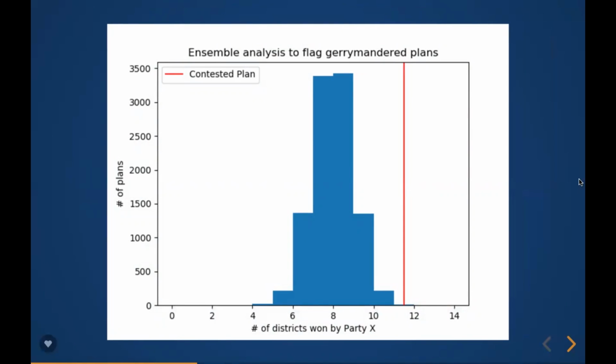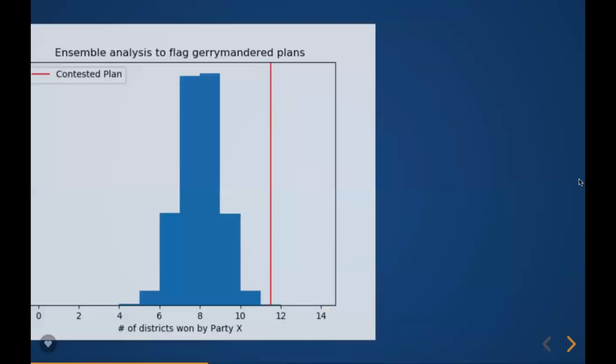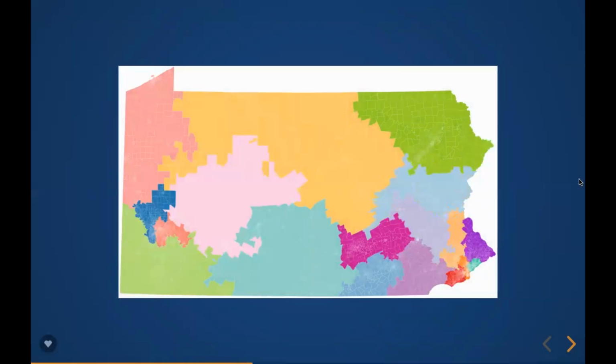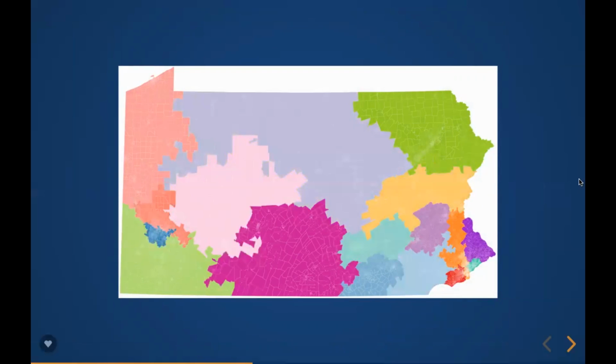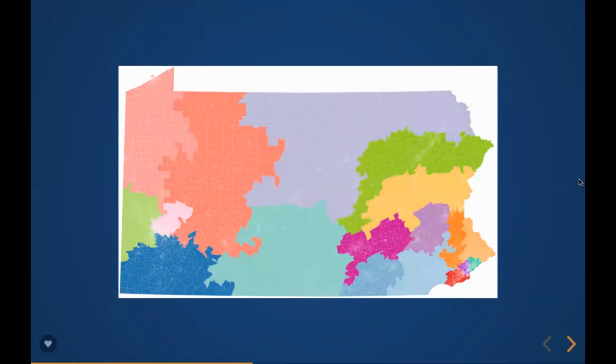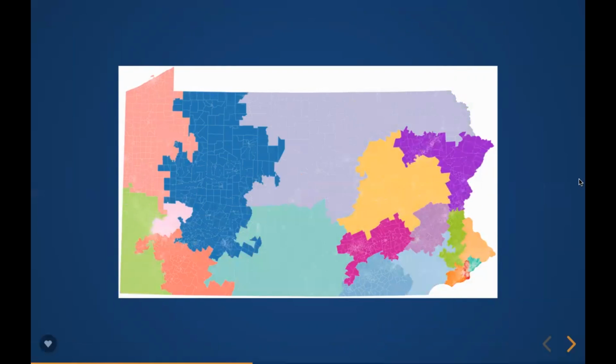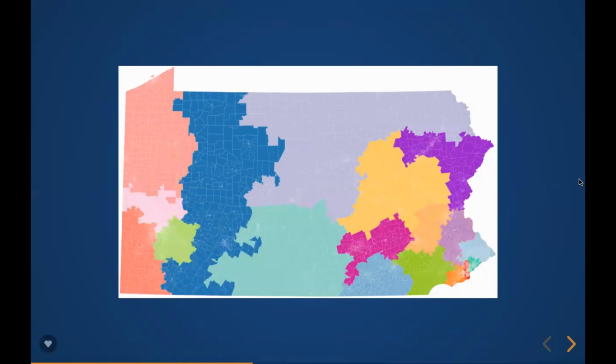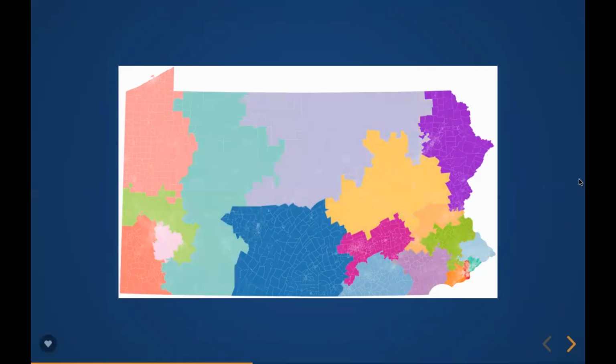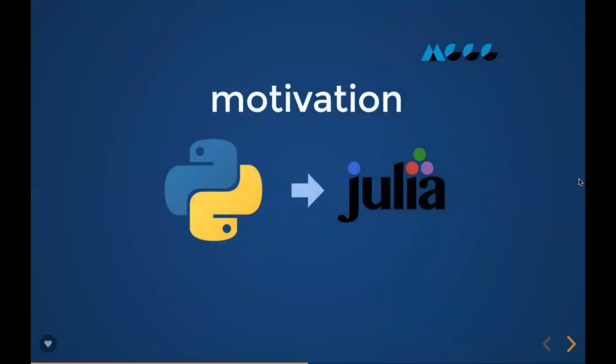Our package GerryChain generates these ensembles. To do this, we typically use an algorithm we call ReCom, short for recombination. ReCom works by merging the graphs of two districts together, drawing a random spanning tree and cutting the spanning tree in half to form two new districts. We maintain a popular Python library called GerryChain that implements several flavors of ReCom.